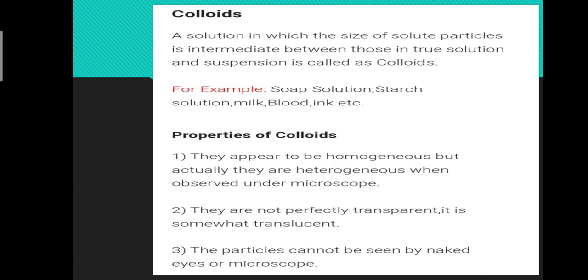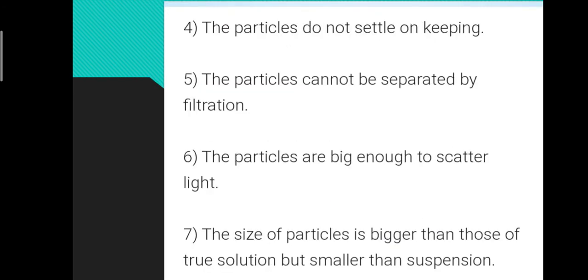Properties of colloid. First, they appear to be homogeneous, but actually they are heterogeneous. They are not perfectly transparent, actually they are translucent in nature, and the particles cannot be seen by naked eyes or microscope. The particles do not settle on keeping. The particles cannot be separated by filtration. The particles are big enough to scatter light, or it can show the Tyndall effect, means scattering of light takes place by the particles present in it.